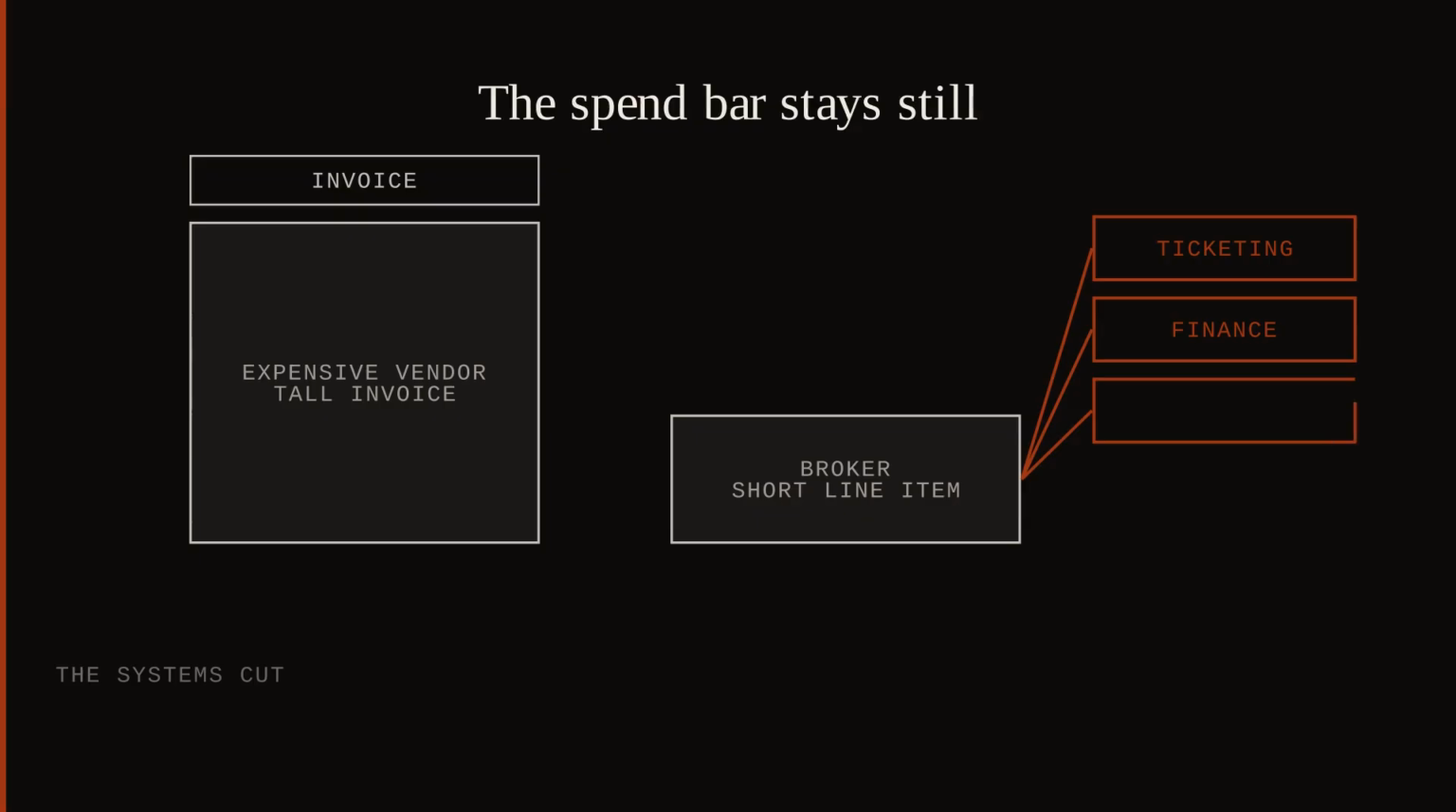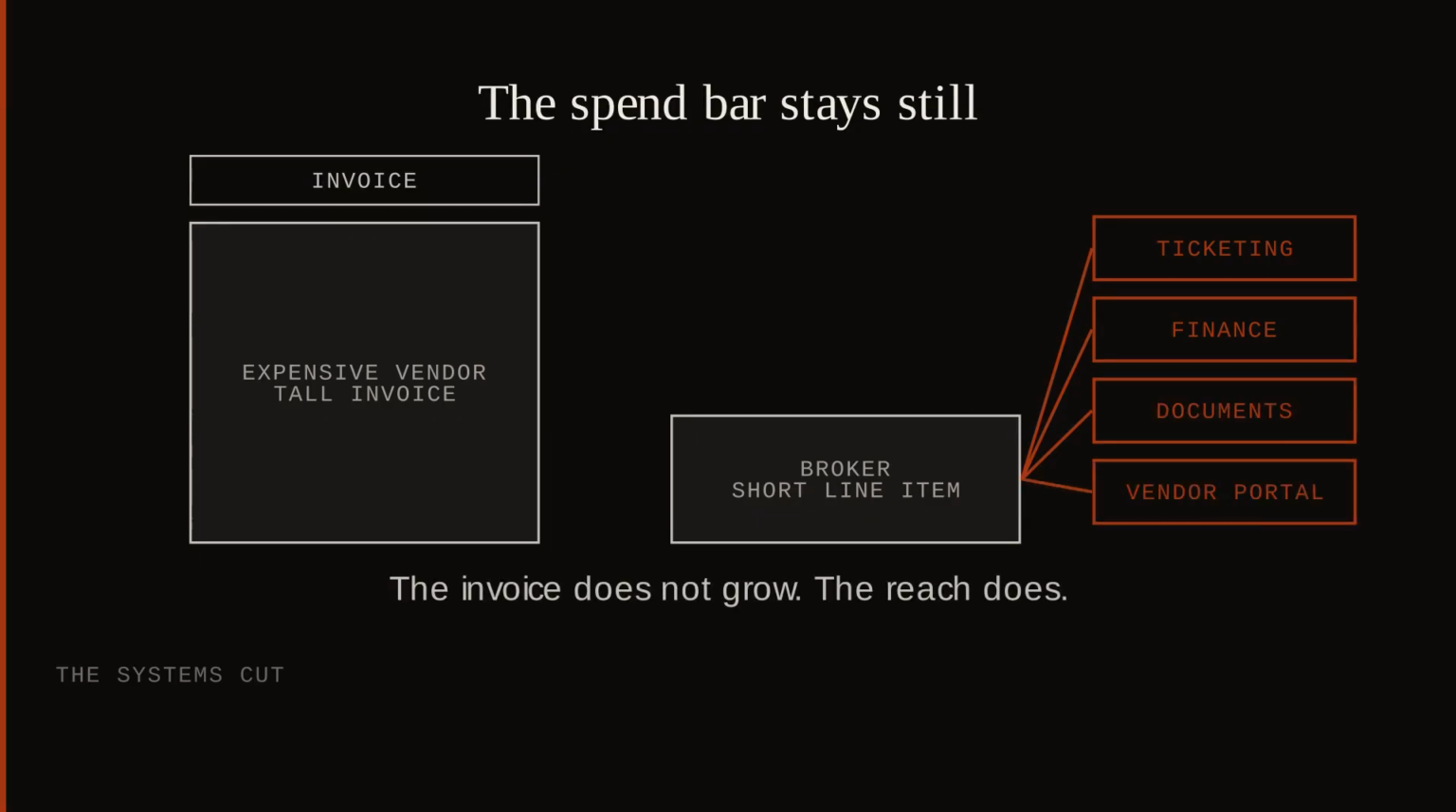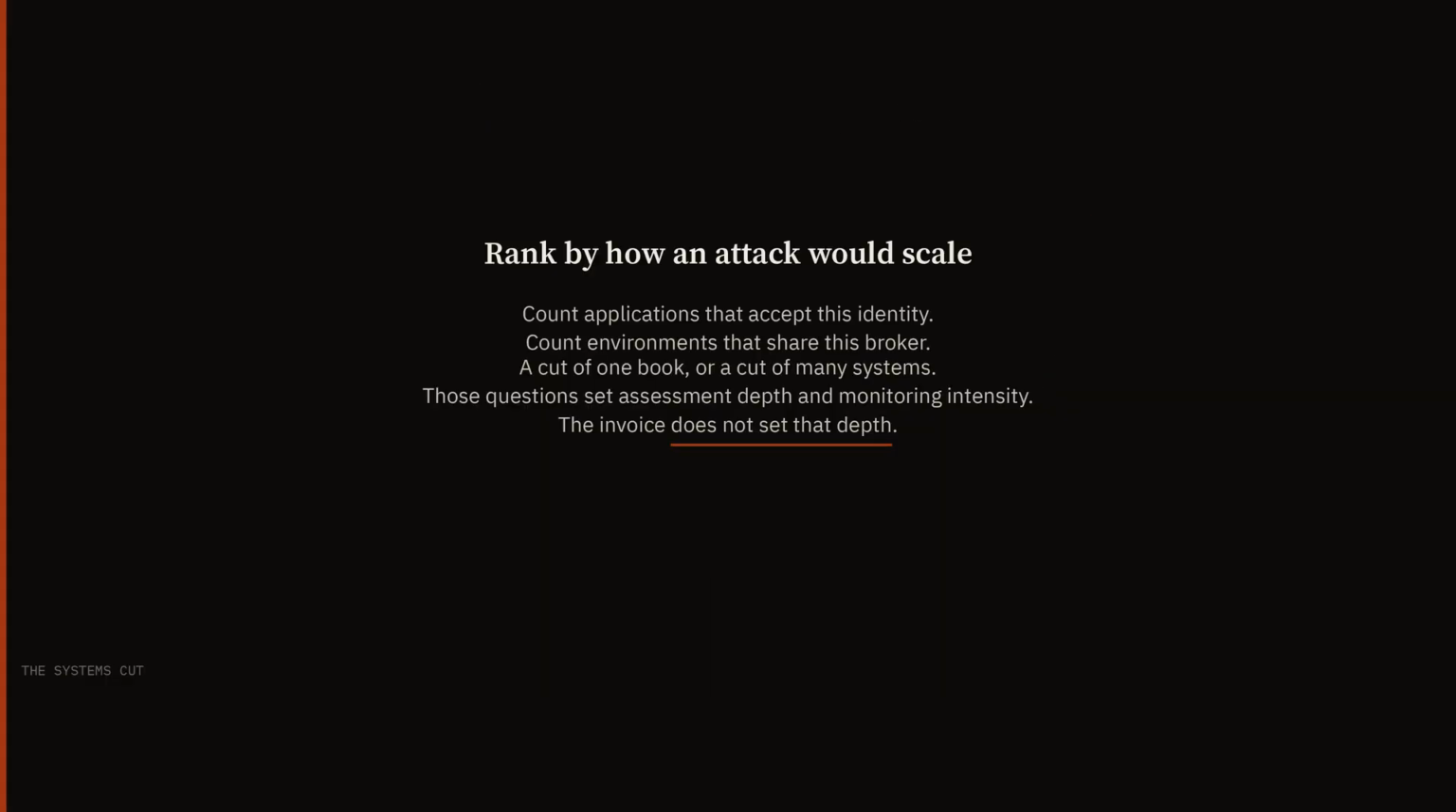The spend bar stays where procurement drew it. The expensive vendor is tall. The broker is short. After that drawing, downstream applications appear around the broker. Each application accepts the same federated login. The invoice does not grow. The reach does grow. Ranking by blast radius means we ask how an attack through that supplier would scale. We count how many applications accept this identity. We count how many environments share this broker. We ask whether a cut of this vendor is a cut of one book or a cut of many systems. Those questions set assessment depth, monitoring intensity, and how ready we are to revoke. The invoice does not set that depth. Reach is the count, and the count is what the queue should have sorted.